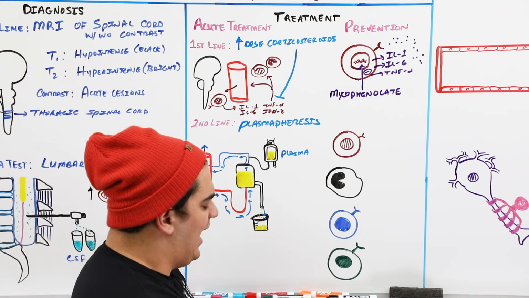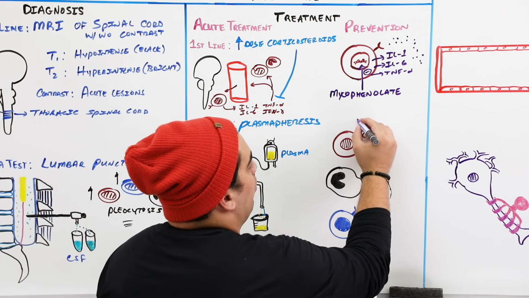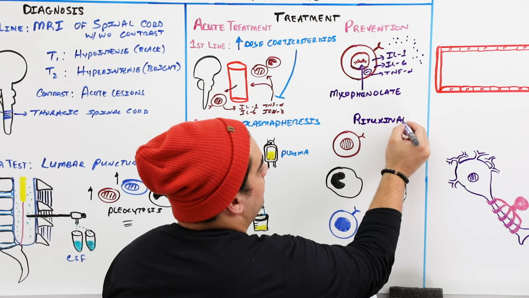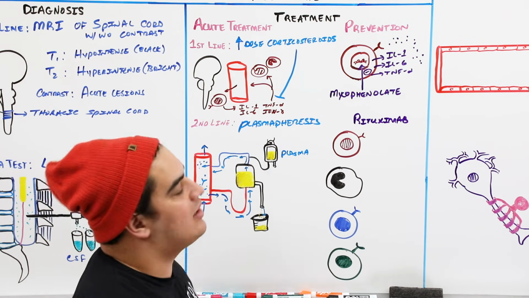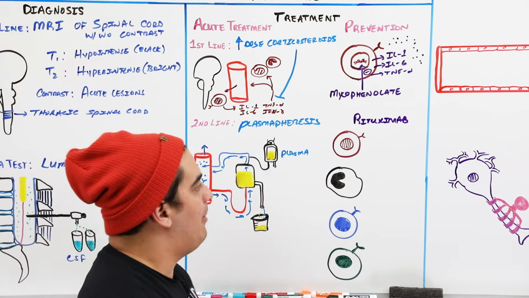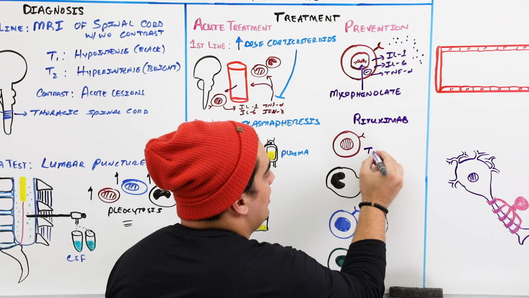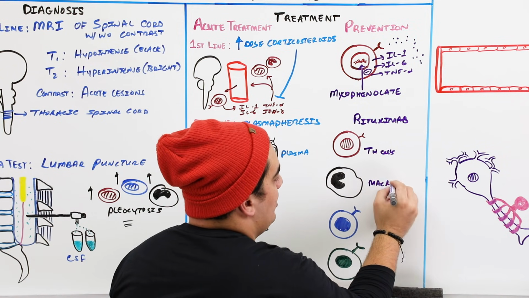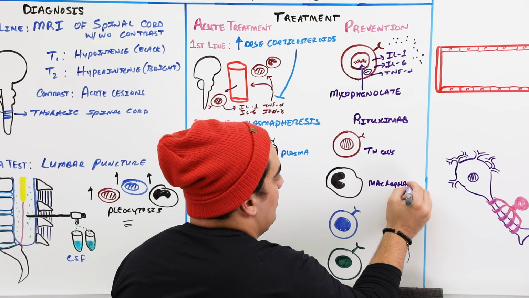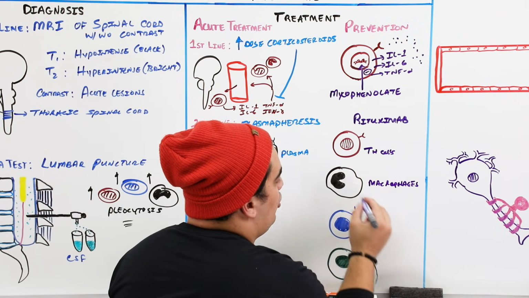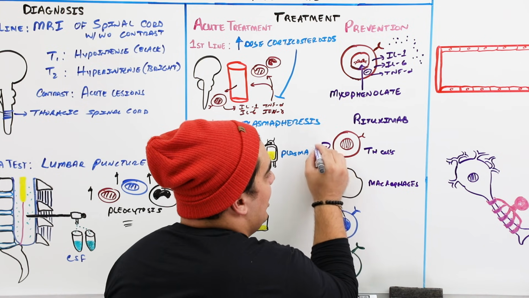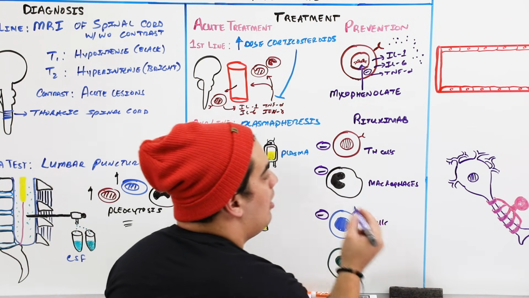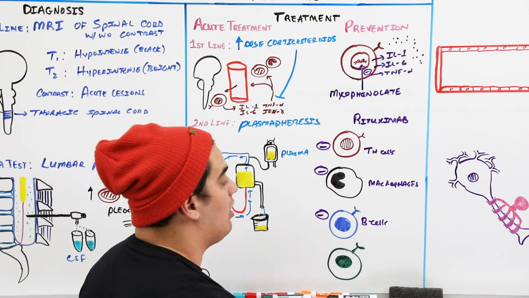The other one is actually a very interesting drug, and it works on so many different types of cells that we talked about before. It's called rituximab. Now, rituximab is basically going to inhibit the T helper cells. It's going to inhibit the macrophages, and really all of those things that we talked about before. It's going to inhibit the T cells, and inhibit your B cells, which would then convert into plasma cells, all of the players that we talked about over there.